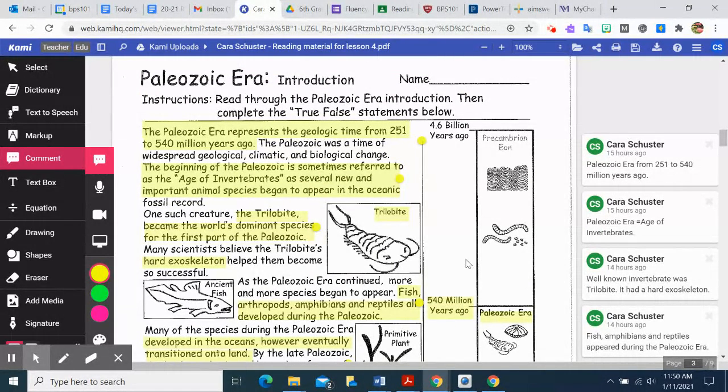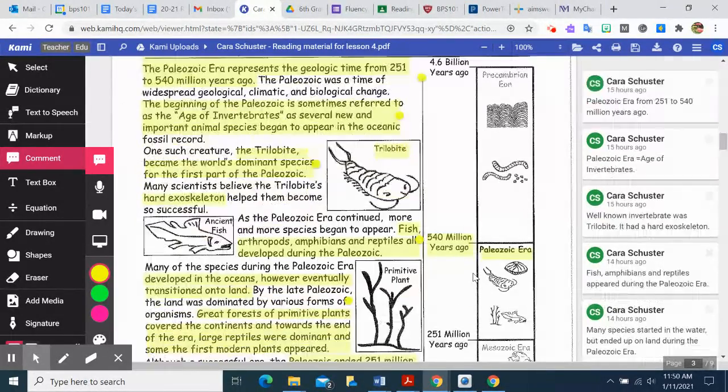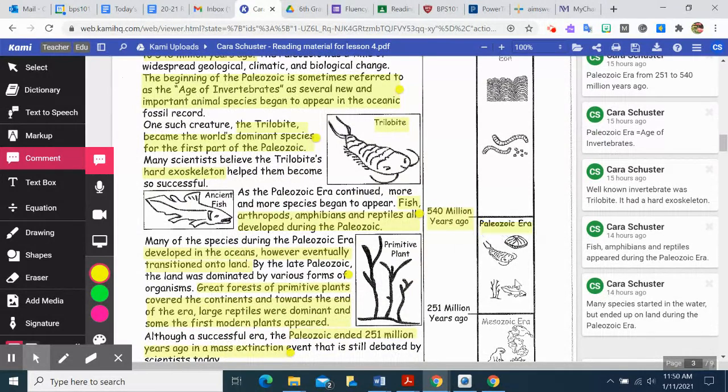So the Paleozoic era represents the geologic time from 251 to 540 million years ago. And I've highlighted that down here for you. And you can see there's some visuals here, some pictures that can help you to remember what animals developed or came about during that time period, okay?